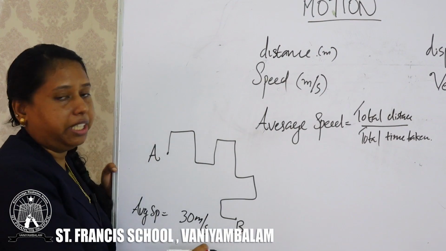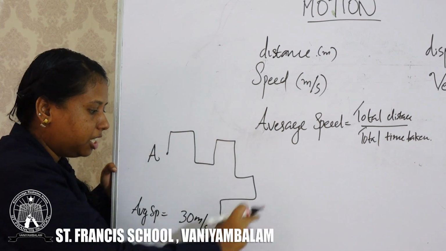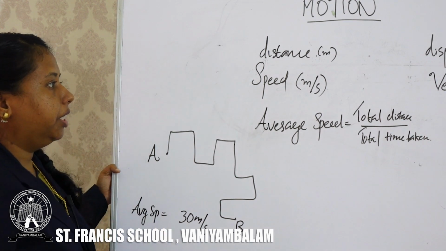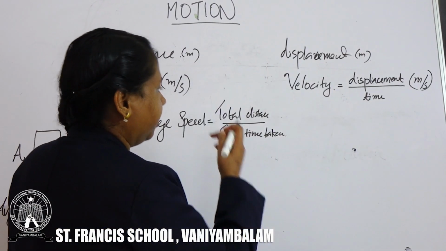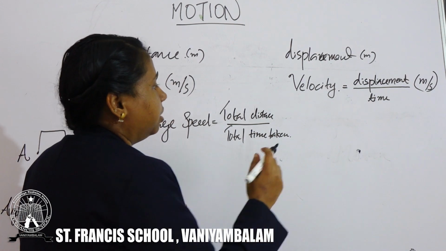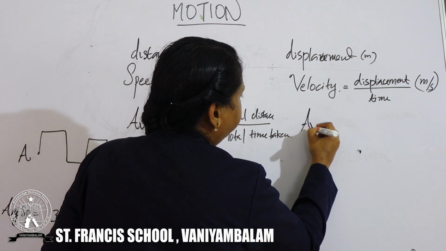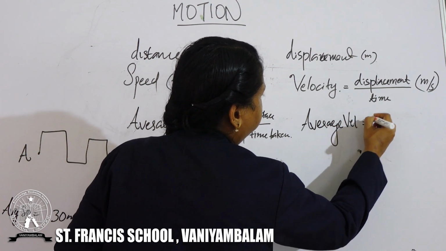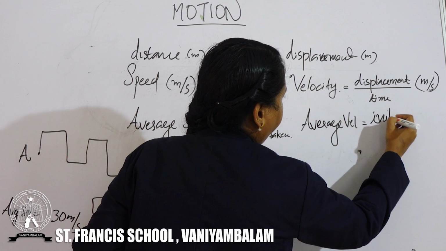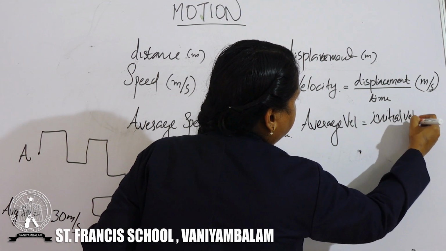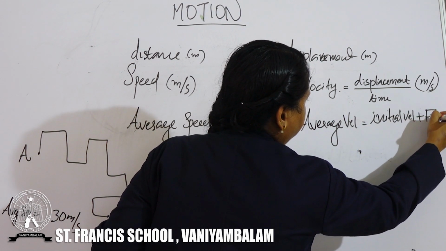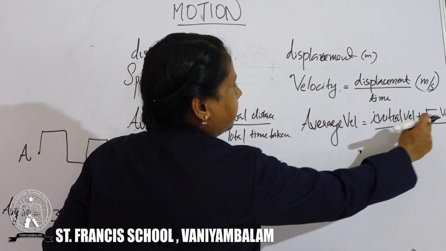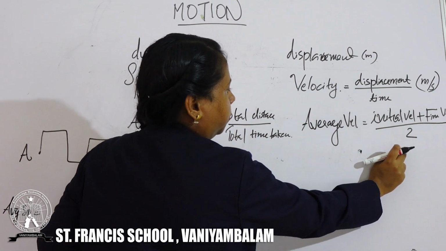The average speed is equal to 30 meters per second. Then what is meant by average velocity? In case the velocity is changing at a uniform rate, then average velocity is equal to initial velocity plus final velocity divided by 2.